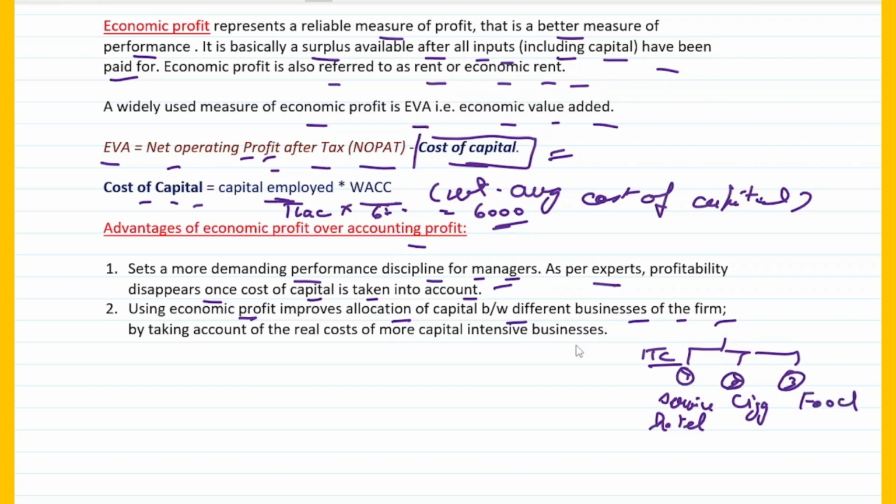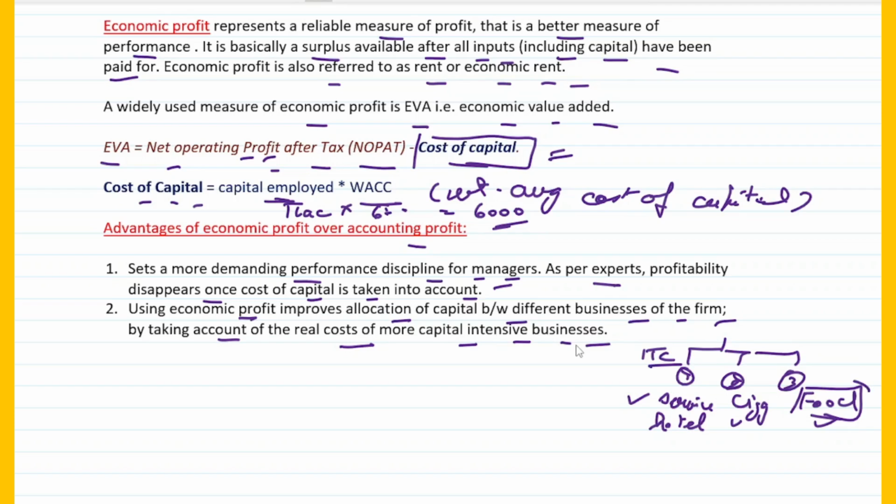So economic profit will determine how much capital should be allocated to each of the businesses, right? And the idea is to dedicate more towards the capital intensive business, which in this case would be the food business, fine? So using economic profit improves allocation of capital between different businesses of the firm by taking account of the real cost of more capital intensive businesses.